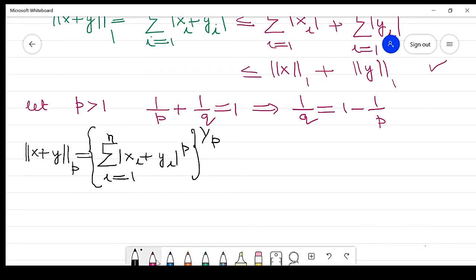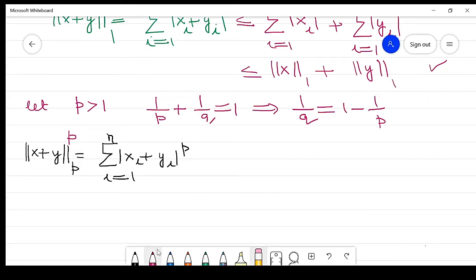Now taking the p-th power on both sides, we get this value equal to this value.